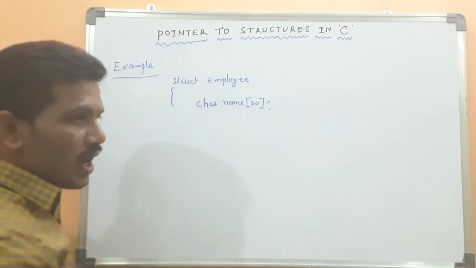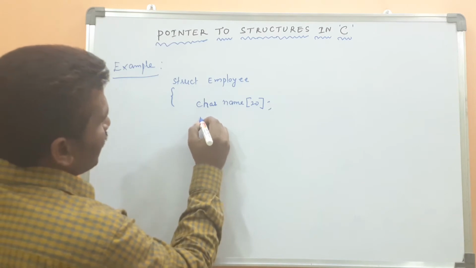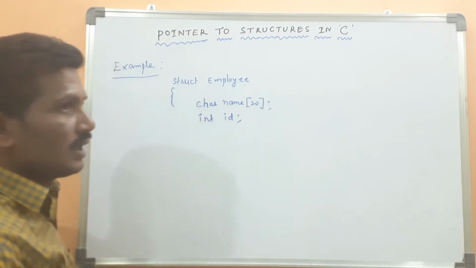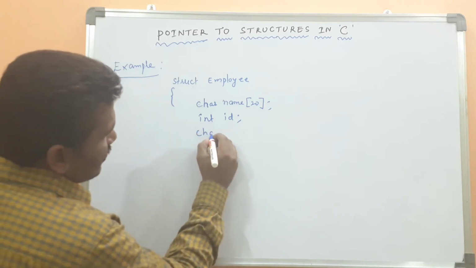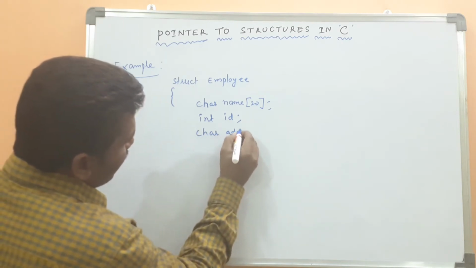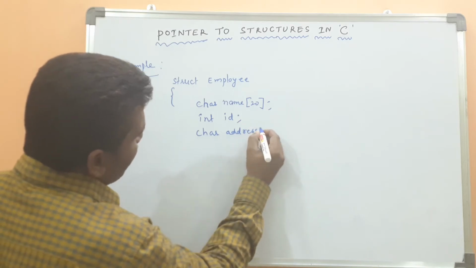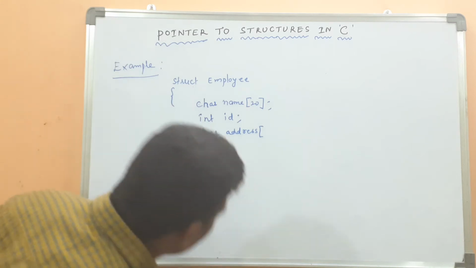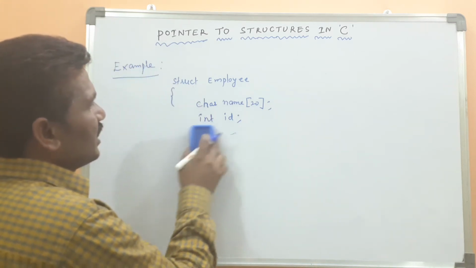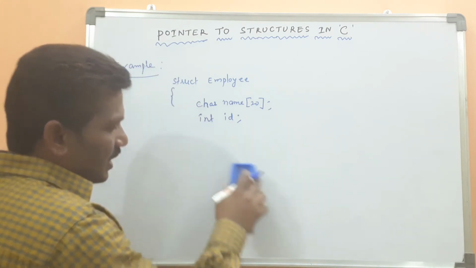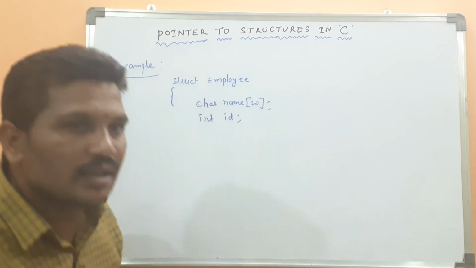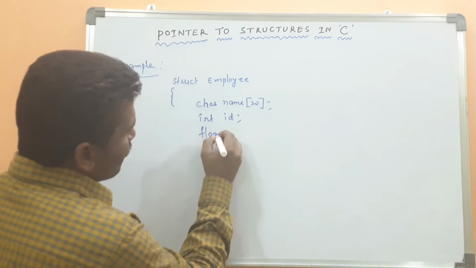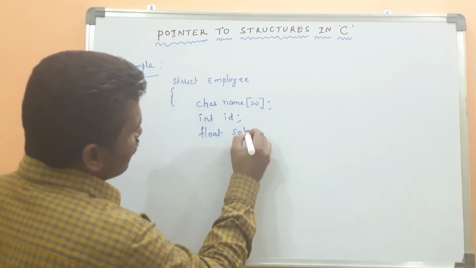After that, employee ID, which is an integer. Then employee salary. We don't take address because we are considering three types of data in the structure. Then float salary.